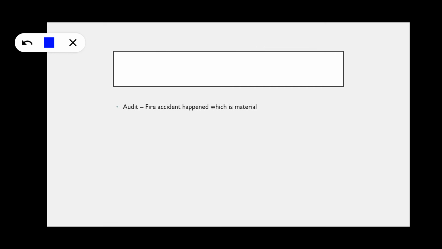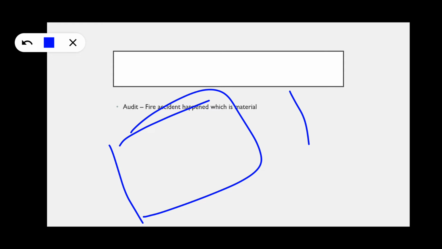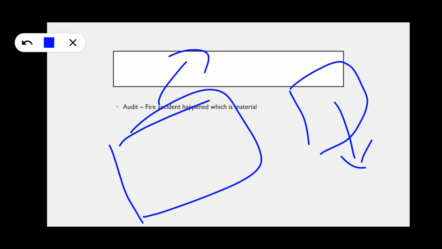Another person, in another audit, has one big factory and one small factory. In the small factory, in one room, a fire accident has occurred. One person came to you and said that fire has occurred, but materially it was not damaged. Whether to disclose that in the financial statements or not. The objective of INDAS-10 is this only: any event after 31st March, whether we need to disclose or adjust in the financial statements or not.